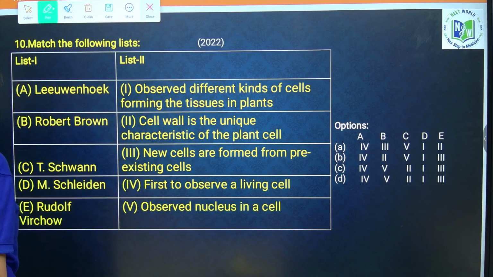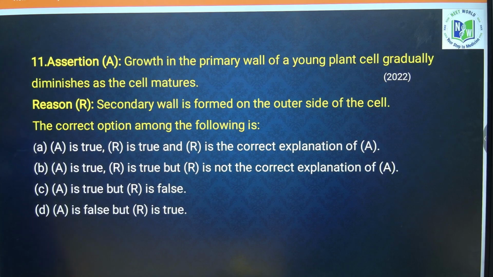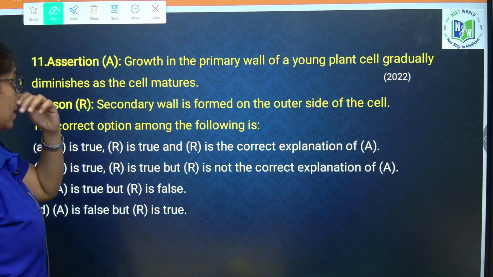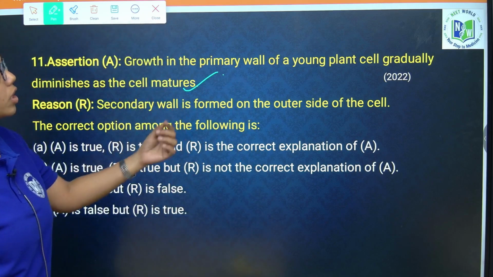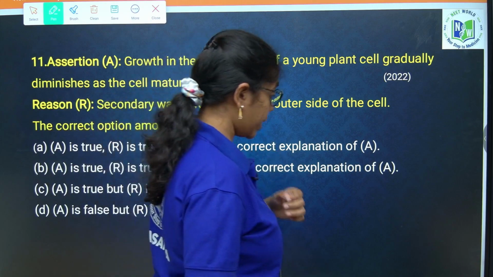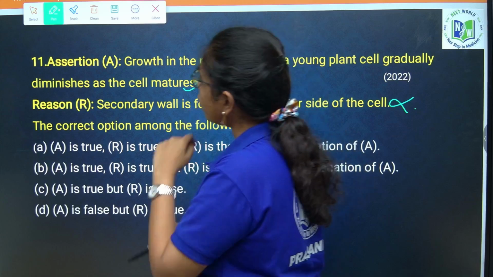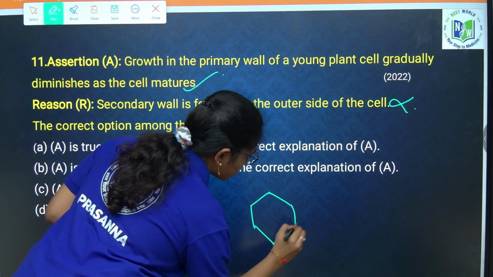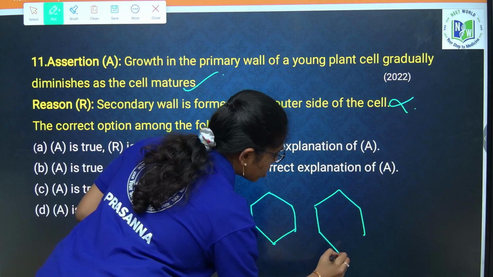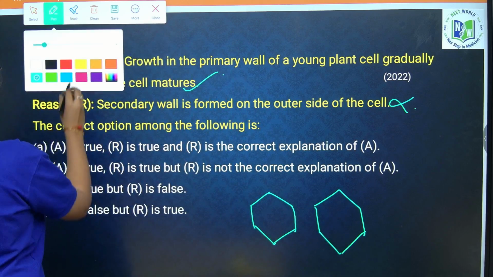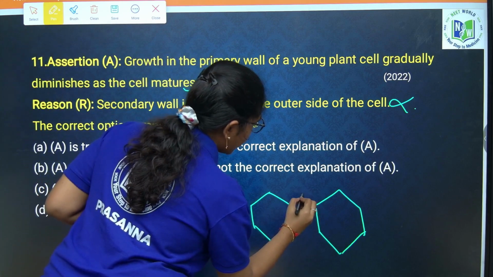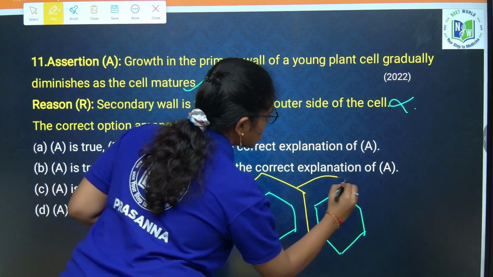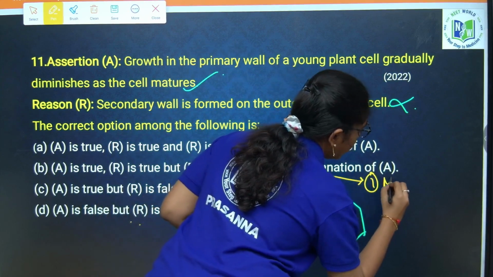Next question. Assertion: growth in the primary wall of a young plant cell gradually diminishes as the cell matures, correct? The reason explains that the secondary wall is formed on the outer side of the cell. This is wrong. If you carefully observe a plant cell, the first and foremost layer which is formed between two plant cells at the time of cell division is the middle lamella. What is formed? Middle lamella. The first and foremost layer formed is the middle lamella.